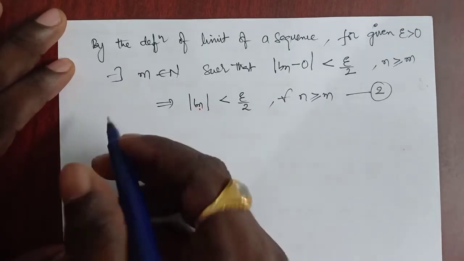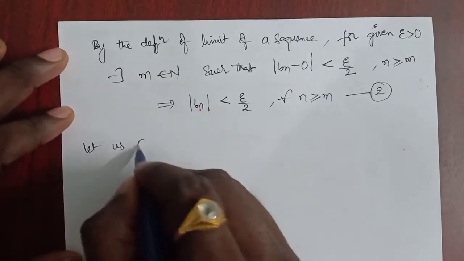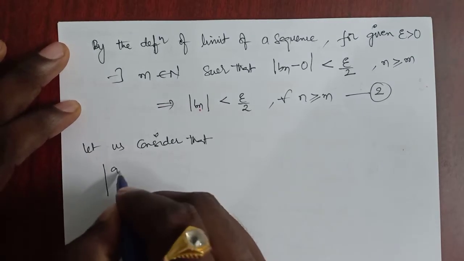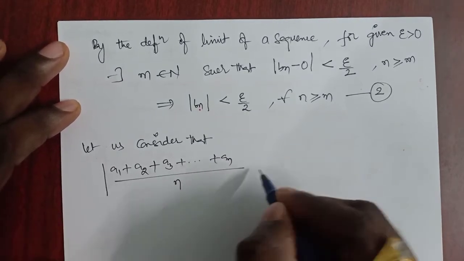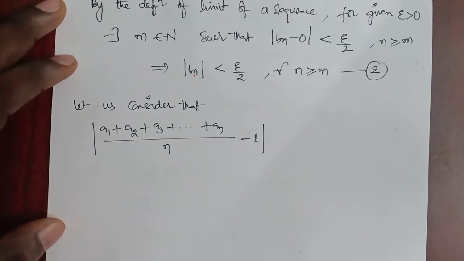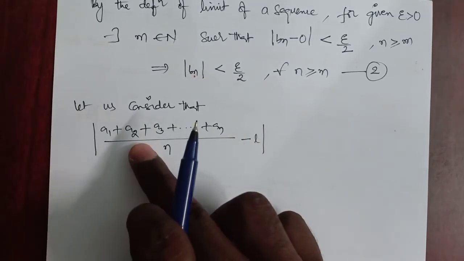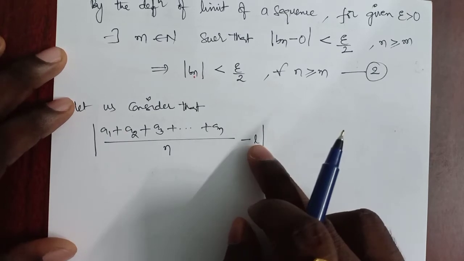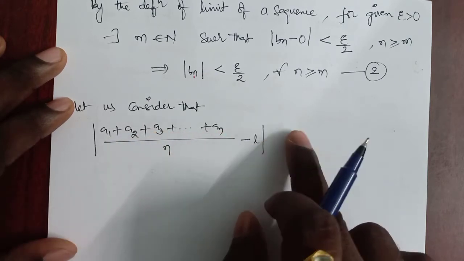Now coming to our given condition, let us consider modulus of a1 plus a2 plus a3 and so on up to an, whole divided by n, minus L, because our given sequence converges to L. What I want to prove is that modulus of a1 plus a2 plus a3 and so on up to an, divided by n, minus L is less than epsilon.